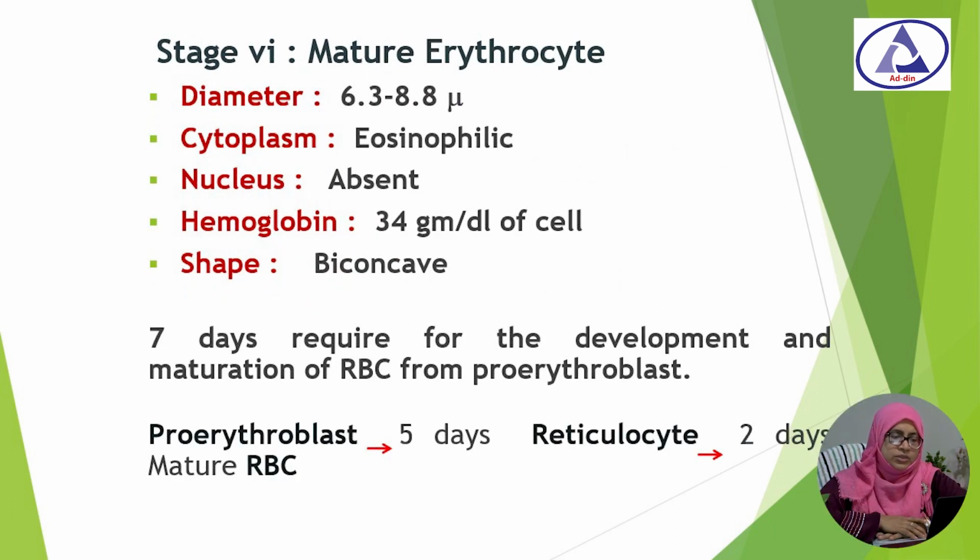Its diameter is about 6.3 to 8.8 micron, the cytoplasm is eosinophilic, the nucleus is absent, hemoglobin is 34 gram per dl, and it becomes biconcave in shape. Seven days are required for development of a mature RBC from a proerythroblast: 5 days for reticulocyte formation and another 2 days for mature RBC.